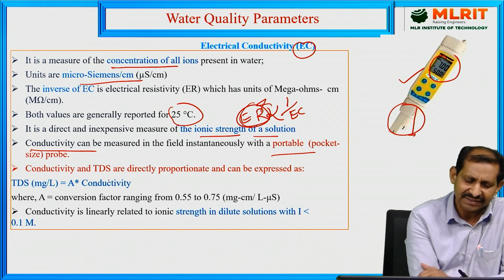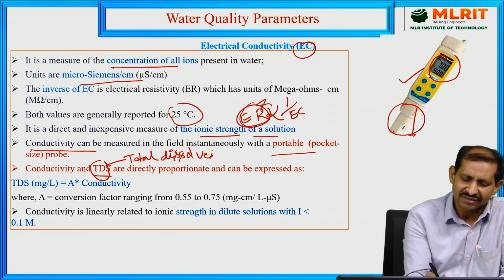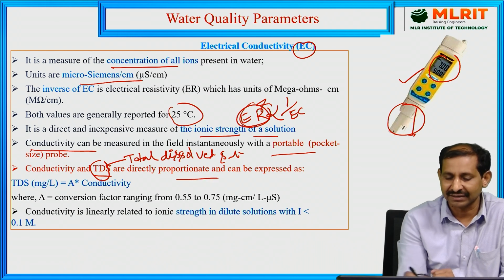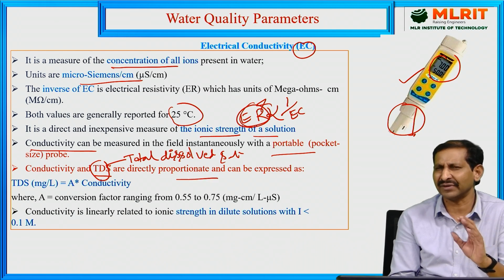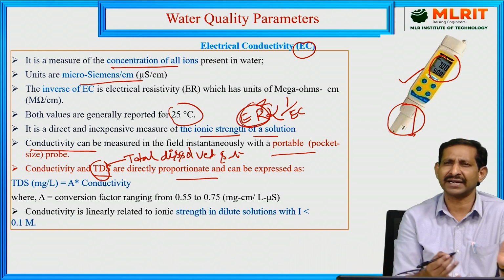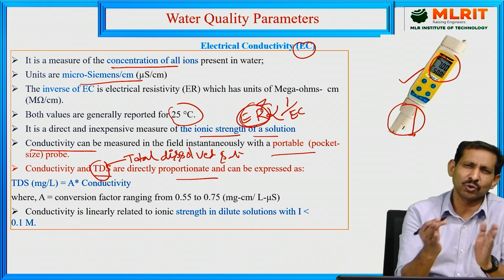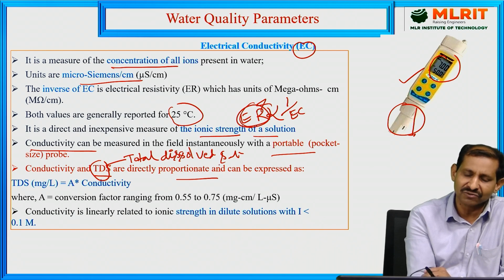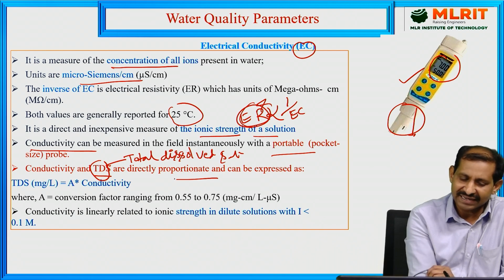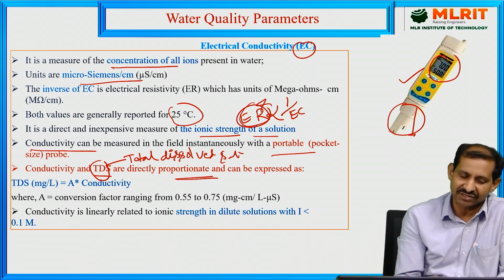So this conductivity and TDS mean total dissolved salts present in the water. They are directly proportionate and can be expressed in terms of conductivity and total dissolved salts. When the total dissolved salts are more, the conductivity also increases, because those ions are represented in the conductivity.